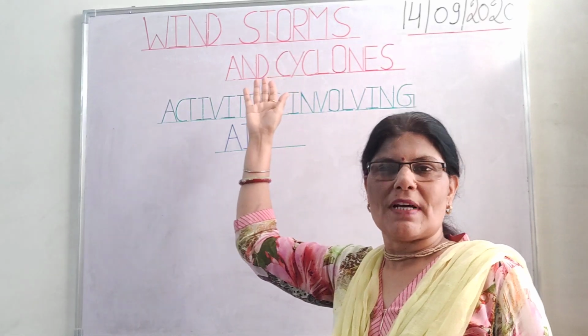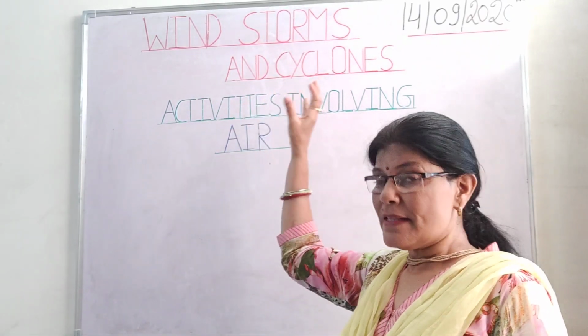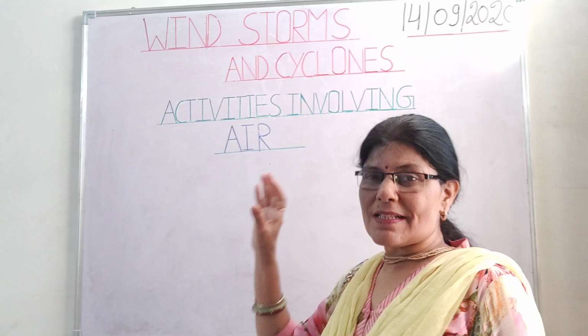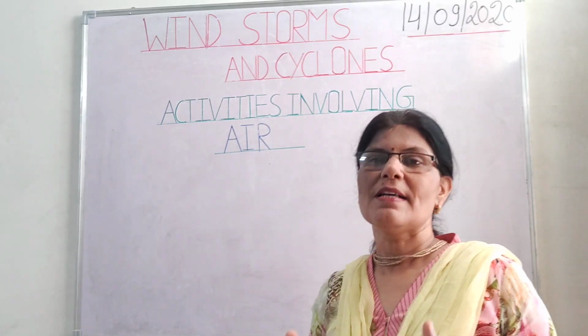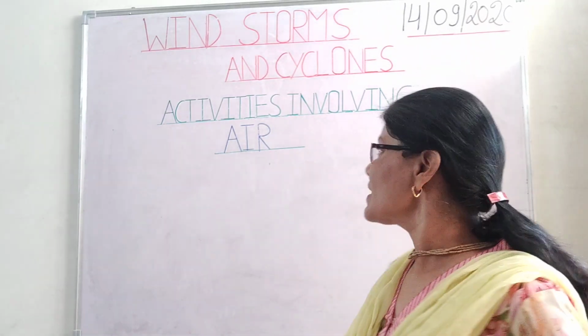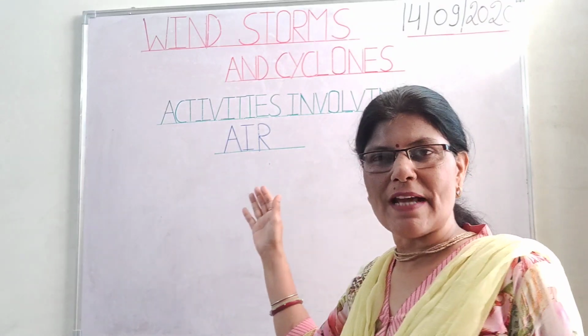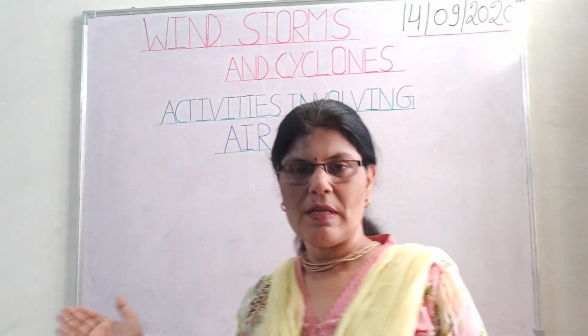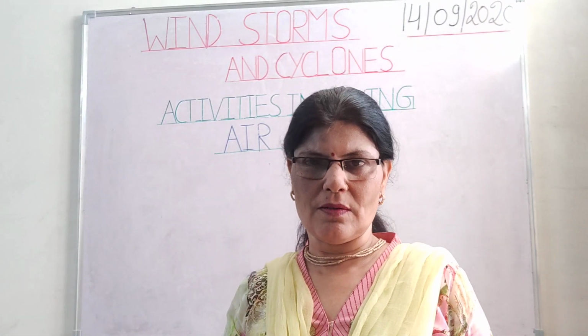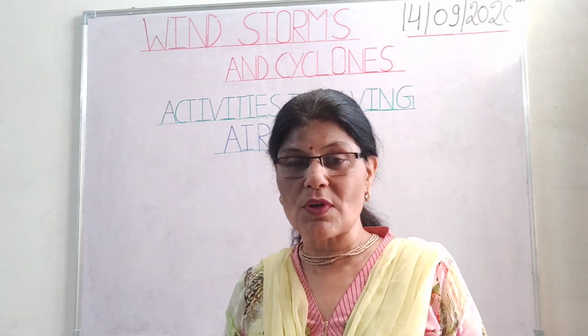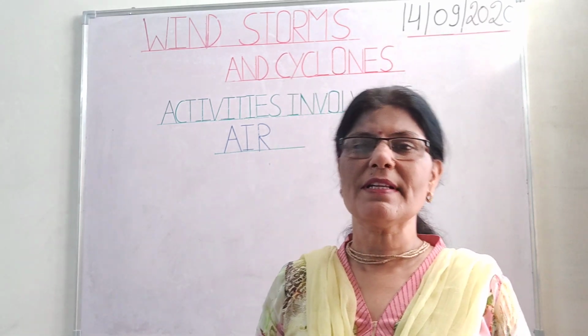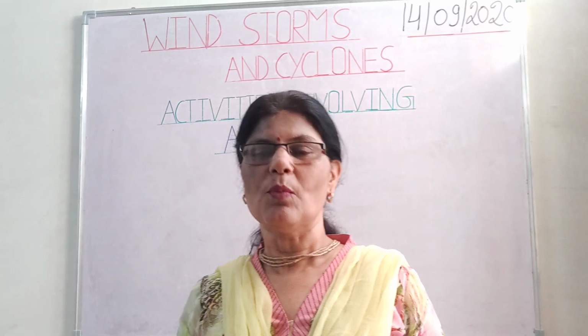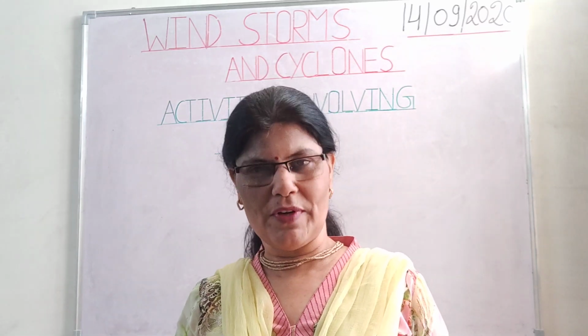This is the chapter of class 7 science. In this chapter today we will be performing some activities based on air, or we can say activities involving air. Before starting these activities, let us discuss what a wind is. Moving air is called a wind. Children, moving air is called a wind.